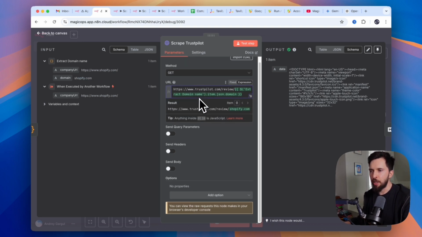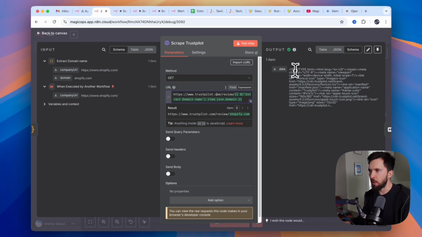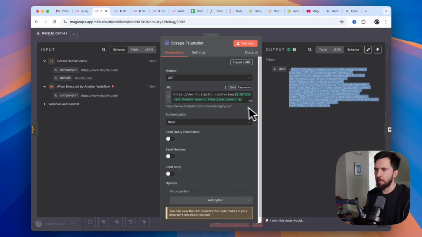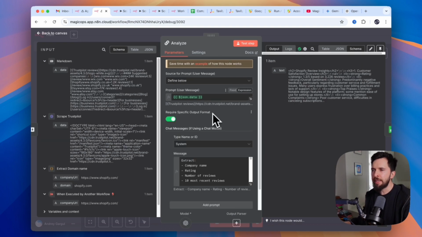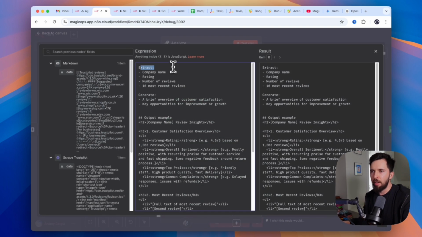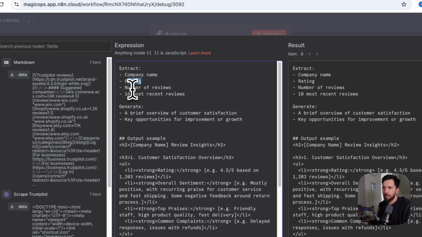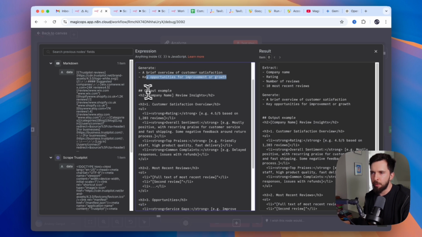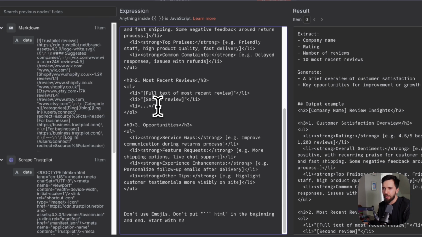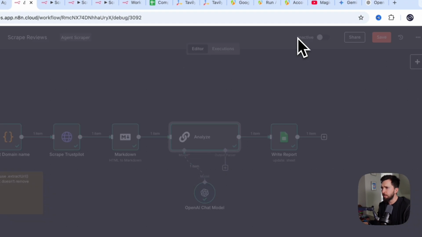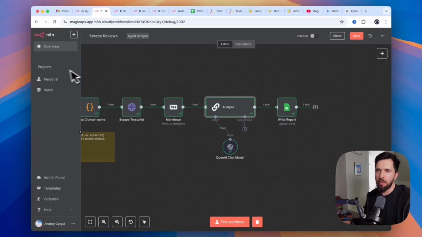Here, as you can see, we're just using a typical GET HTTP request, and we're scraping all HTML from that page. After that, I'm turning that dirty HTML into Markdown. It makes it a little bit cleaner. It's clean enough for us to pass it to our LLM model. We ask it to extract company name, rating, number of reviews, and also generate a report identifying key opportunities for improvement. I give it an example of output, so it knows that I want to receive this HTML code. At the end, we're just saving it to spreadsheets.